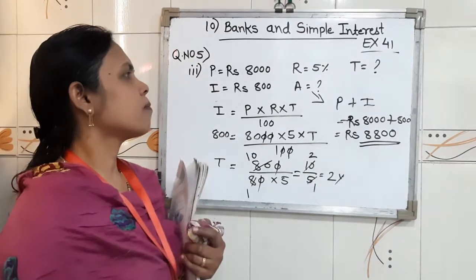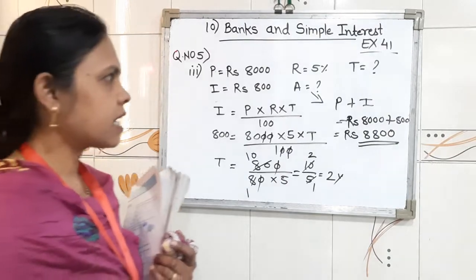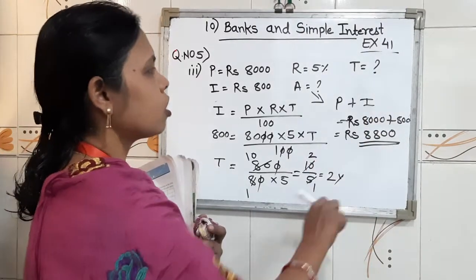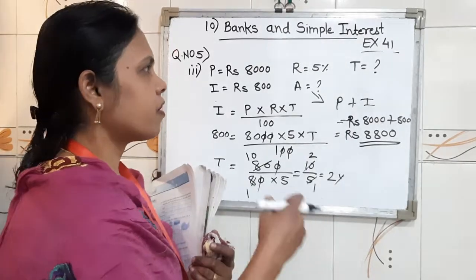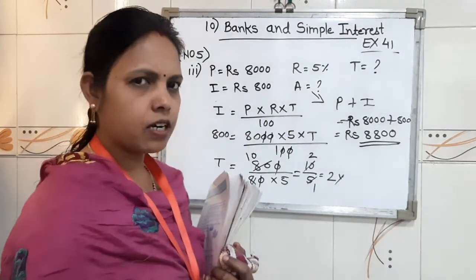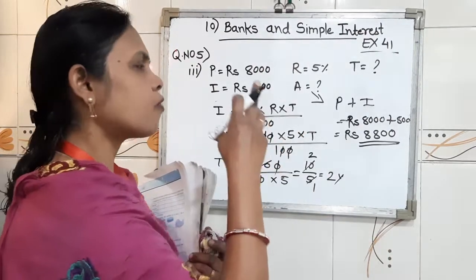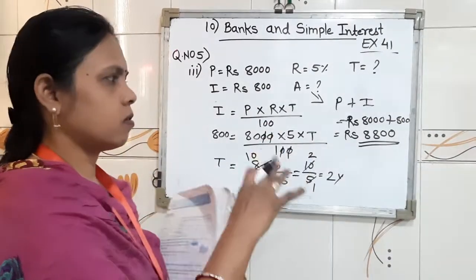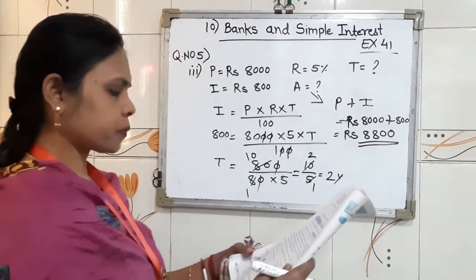So in question number 3, amount is 8800 and time we got is 2 years. In question number 5, different fill in the blanks are given and you have to modify or substitute in your formula. You will get whatever you want in your question.